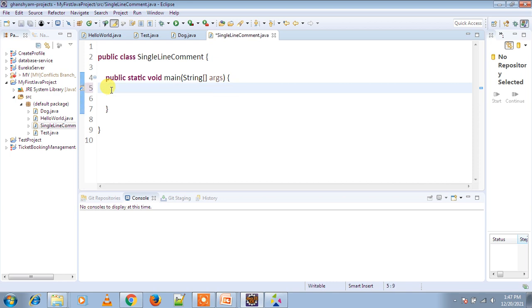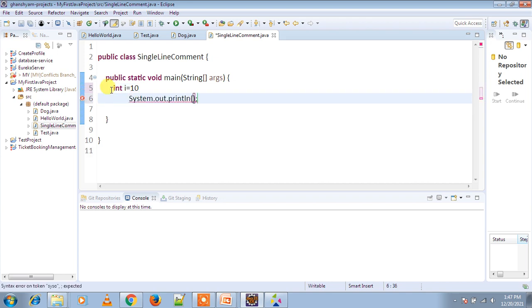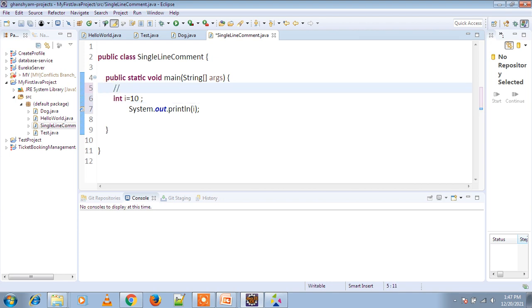Okay, so here I am defining int i equal to 10, and printing the value of i. Here I am giving a single line comment. I am giving the information about this i variable.